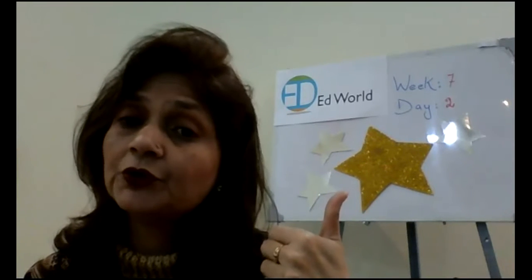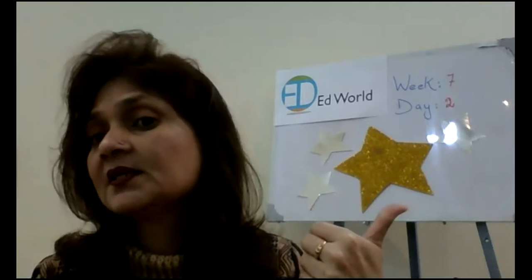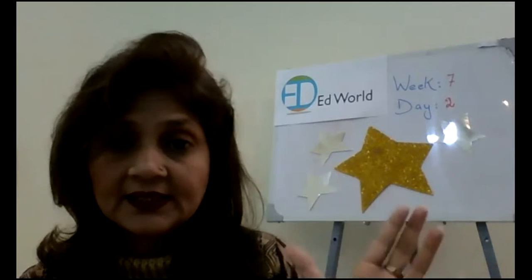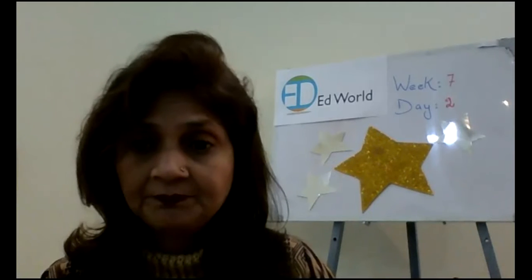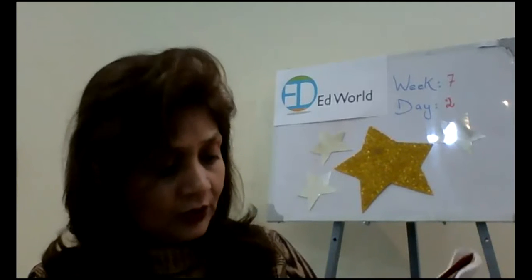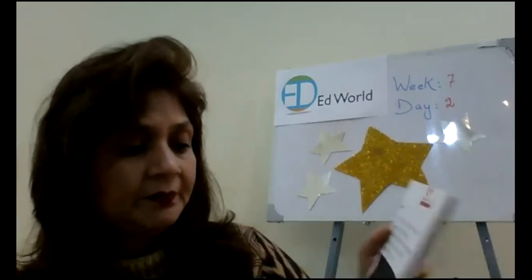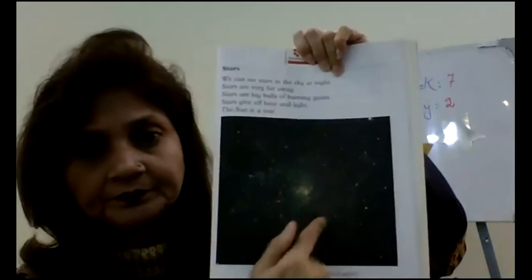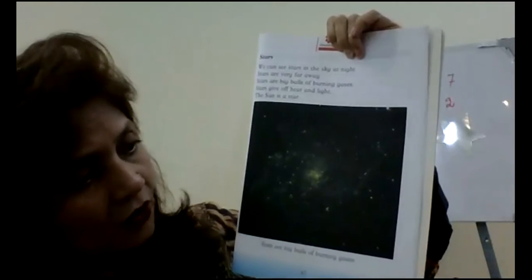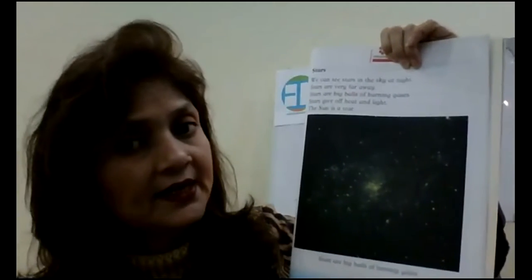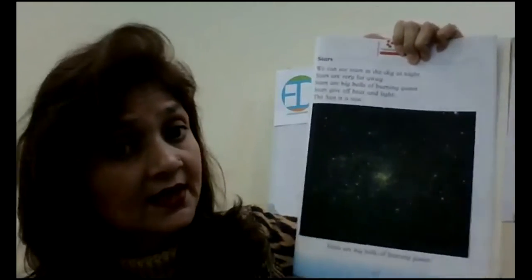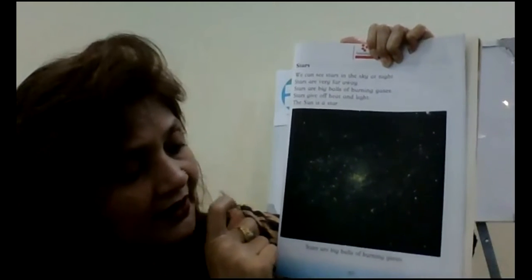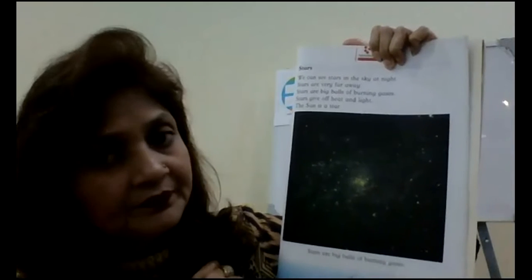So at night time, what do you see? You can see the stars, you can see the moon, right? You can see the clouds, right? That is what you see at night time. Now, if you look in your book, there is a picture drawn on page number 47. This picture is again of different stars at night time which are there in the sky. Can you see that? See how tiny they are looking? They are very small.